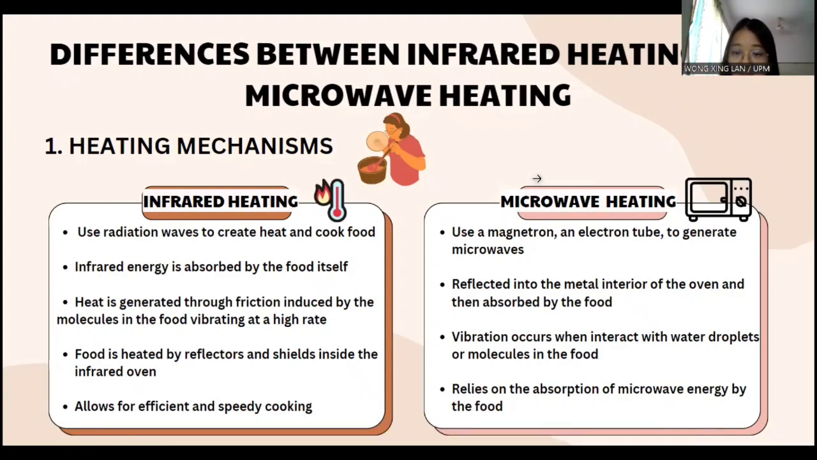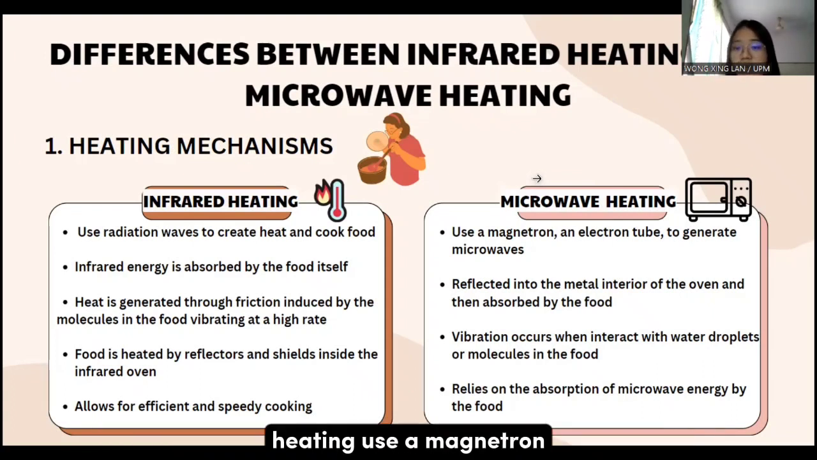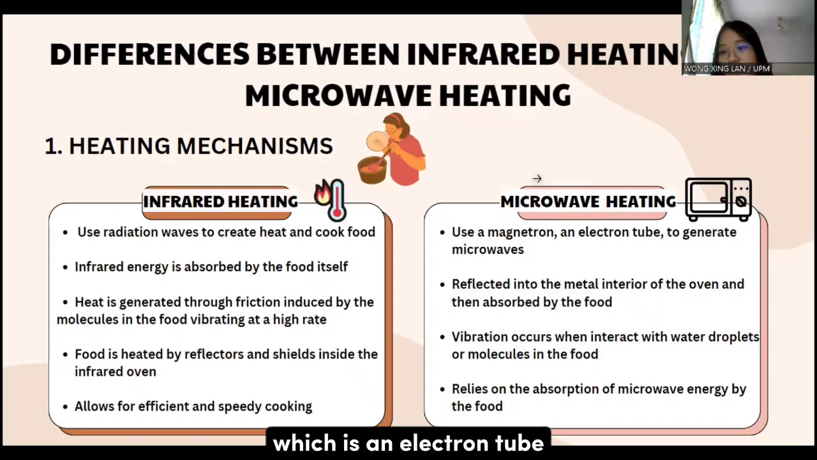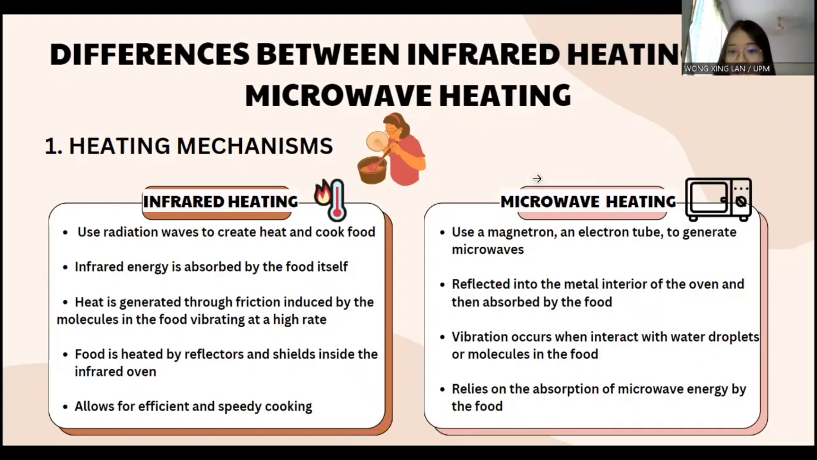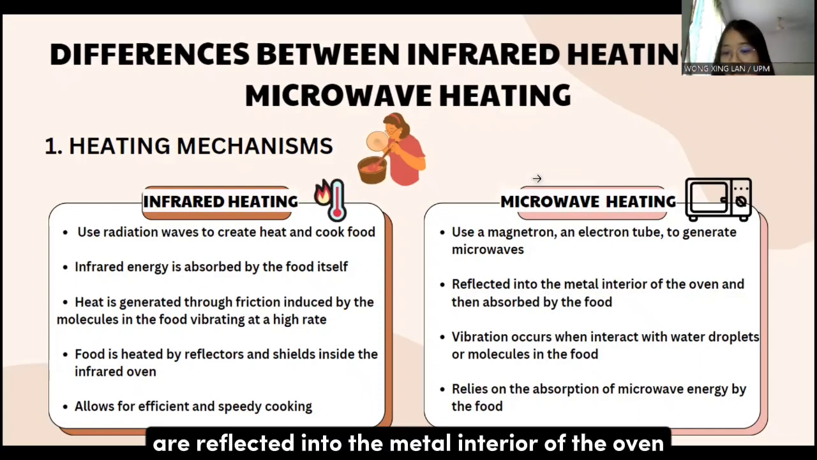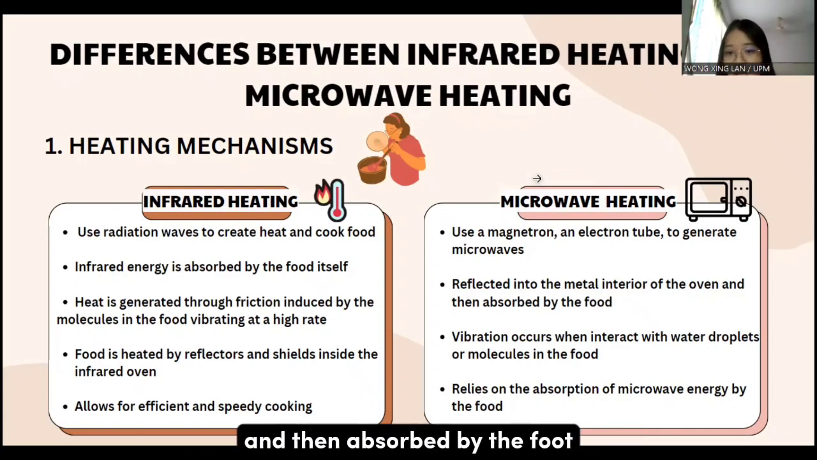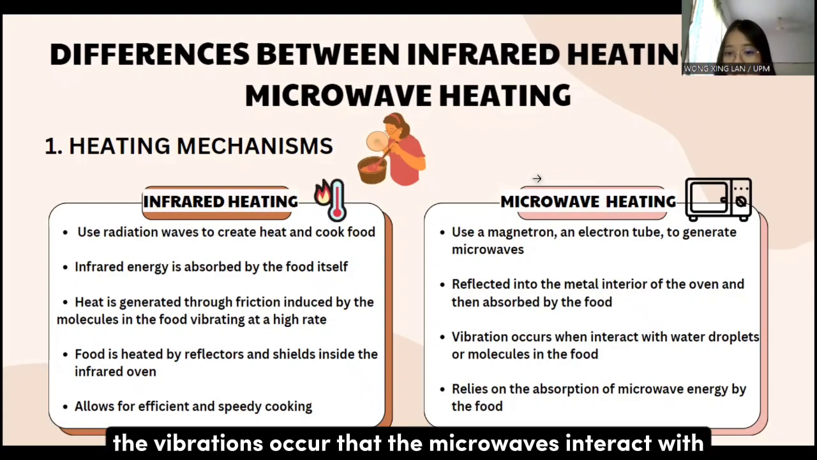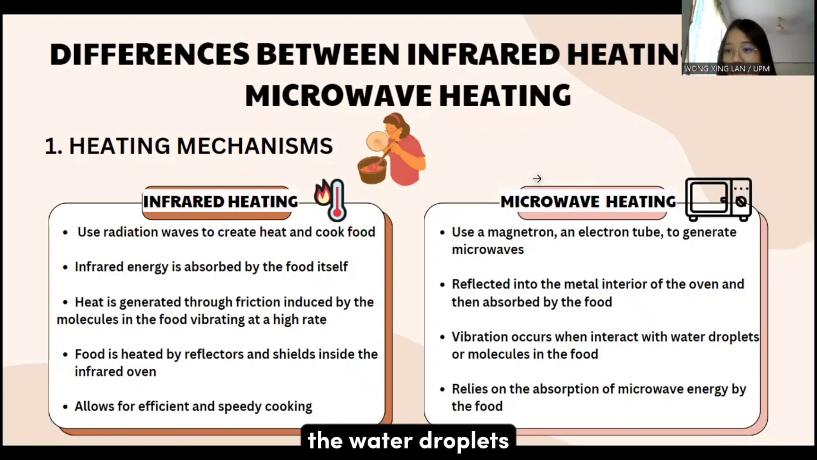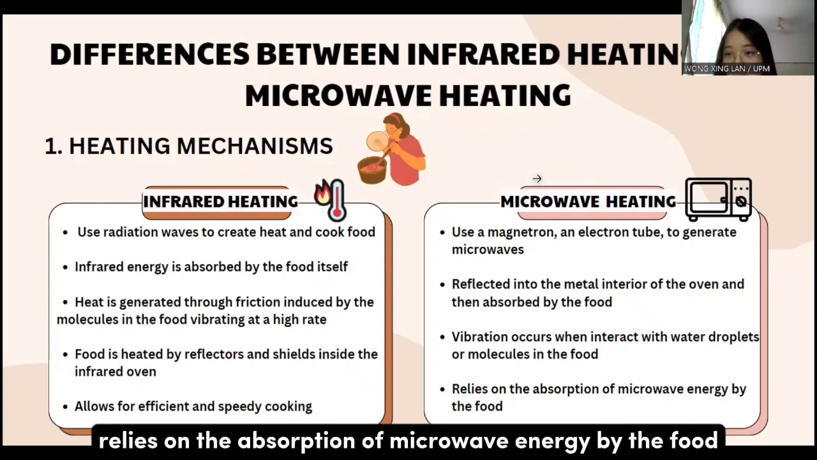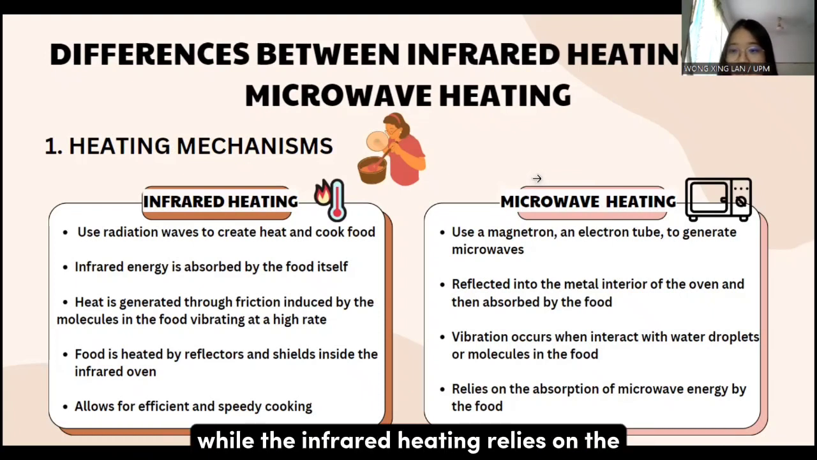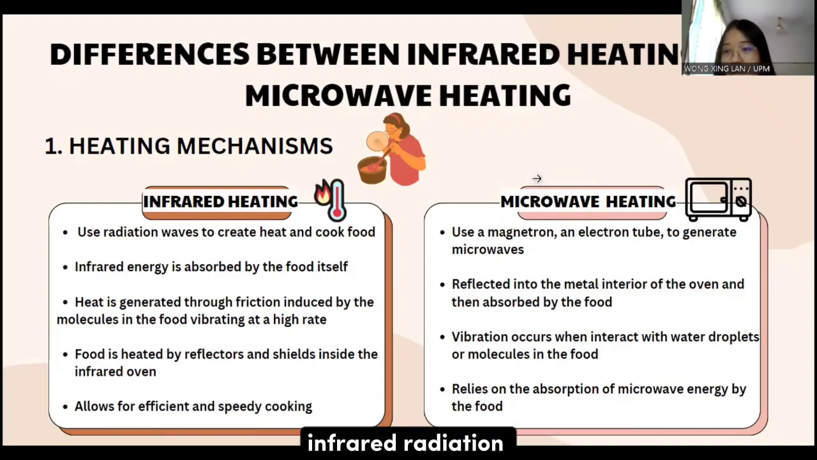speedy cooking. While microwave heating uses a magnetron, which is an electron tube, to generate microwaves. The microwaves are reflected into the metal interior of the oven and then absorbed by the food. The vibrations occur when the microwaves interact with the water droplets or molecules in the food, then generate the heat. The microwave heating relies on the absorption of microwave energy by the food, while the infrared heating relies on the infrared radiation.